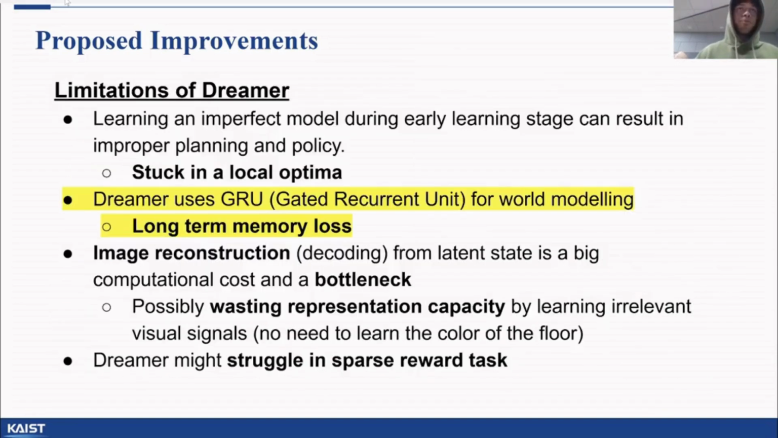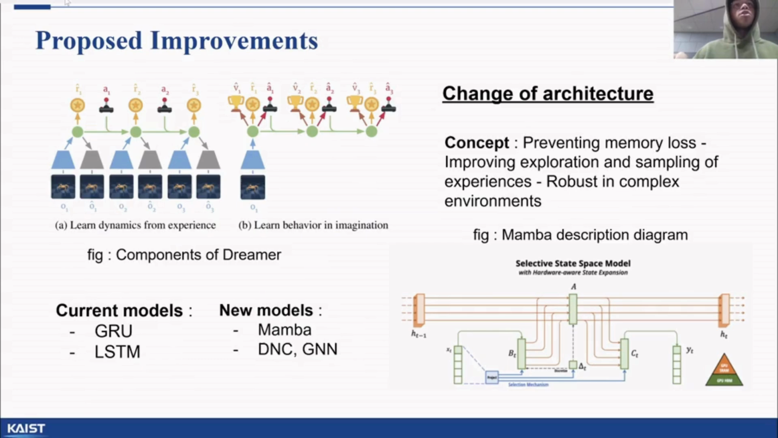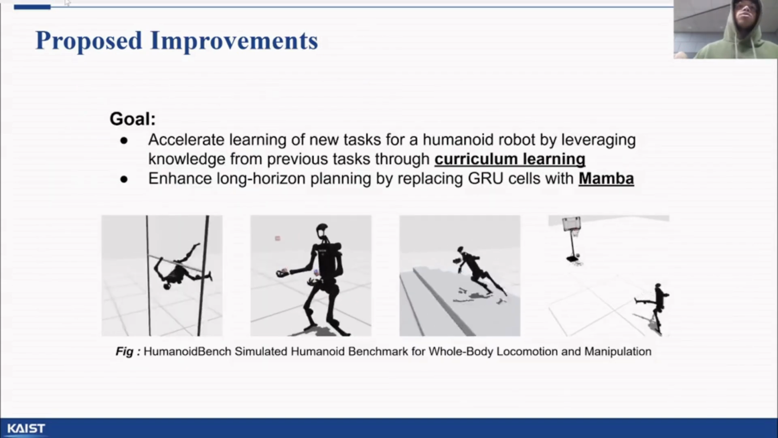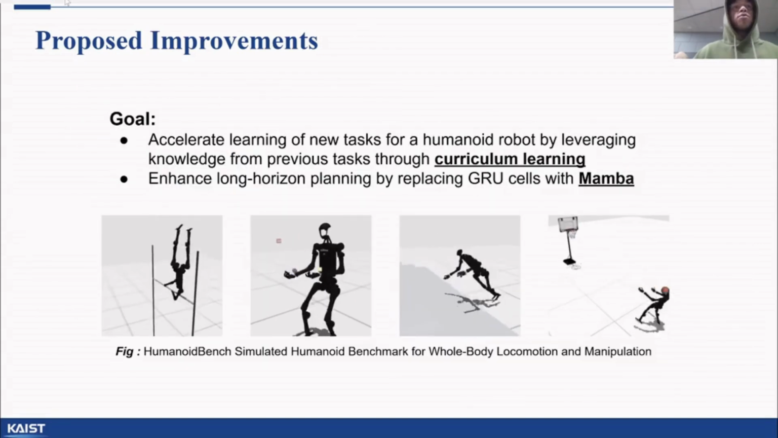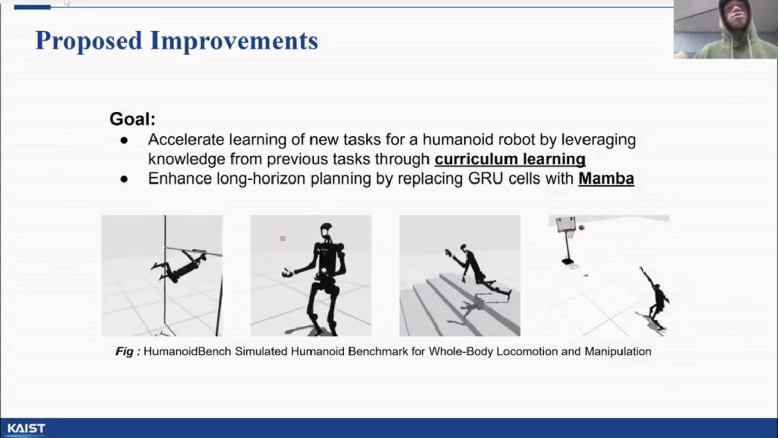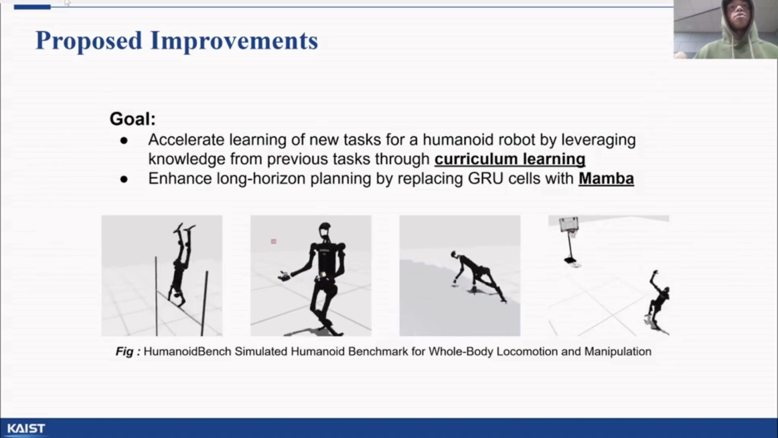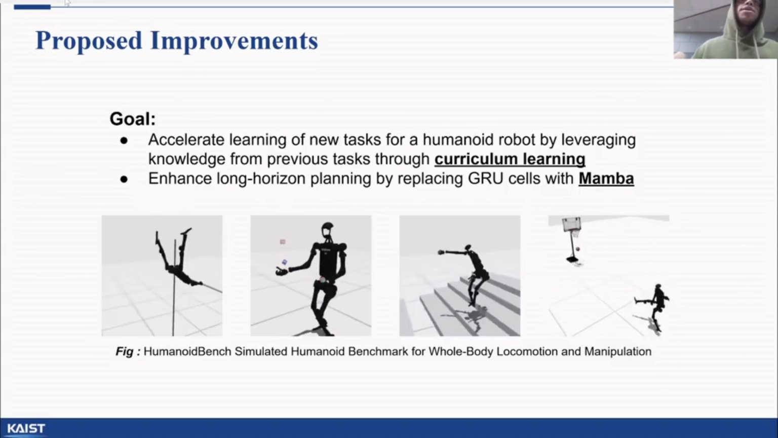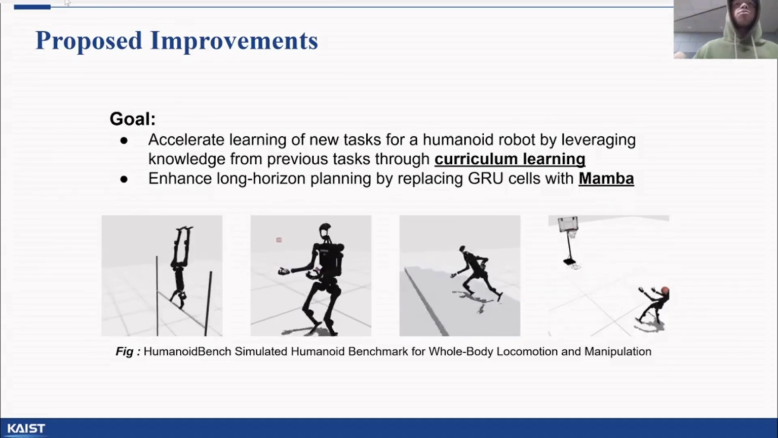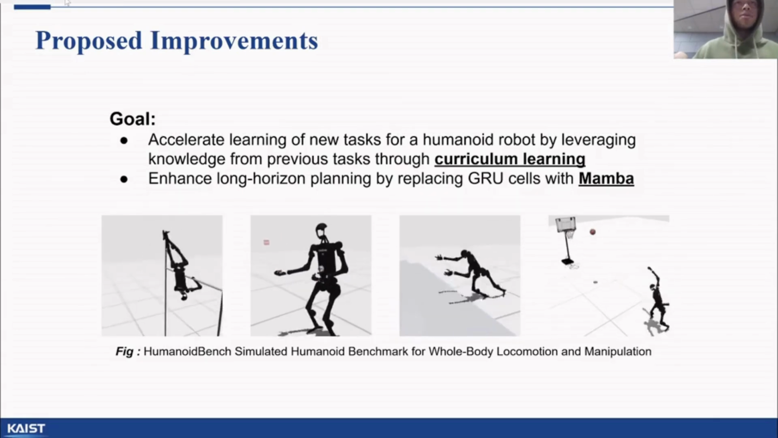Thus, we plan to implement curriculum learning to train the agent on easy tasks first and then gradually train on harder tasks. We also identified that the gated recurrent unit used in Dreamer for world modeling can lead to long-term memory loss. Thus, we decided to replace the GRU cell used for modeling with the Mamba architecture. We believe that this will enable us to solve complex tasks that require long-term planning. Our goal with this project is to accelerate learning of new tasks for a humanoid robot by leveraging knowledge from previous tasks through curriculum learning. Furthermore, we hypothesized that replacing the GRU cell in Dreamer with Mamba would lead to enhanced long horizon planning.